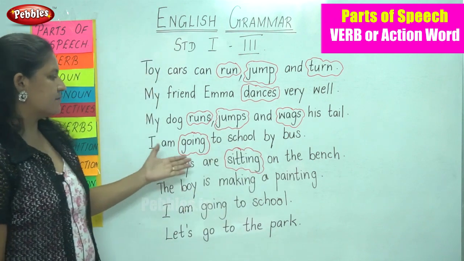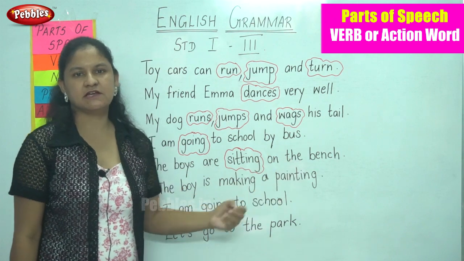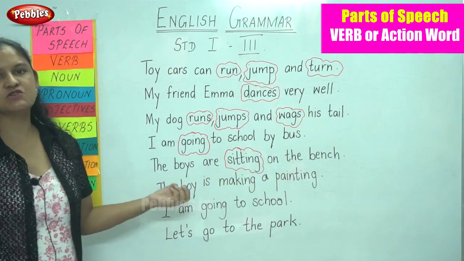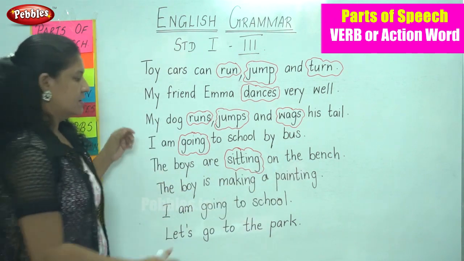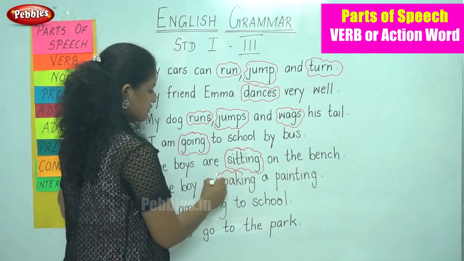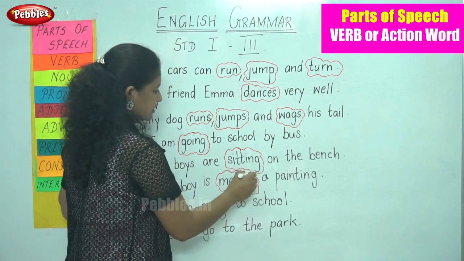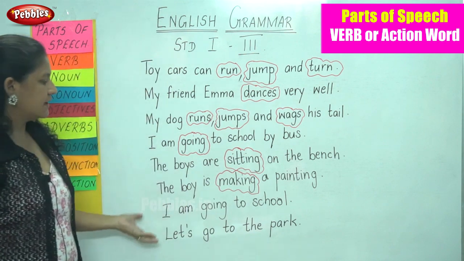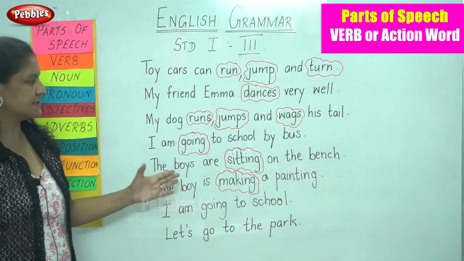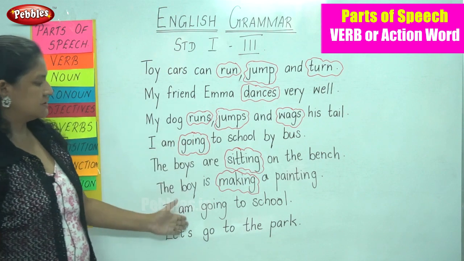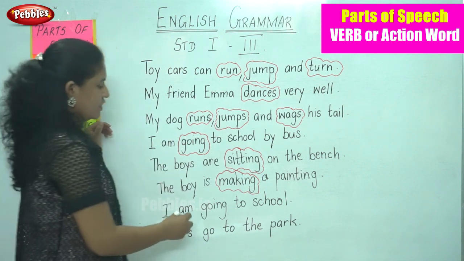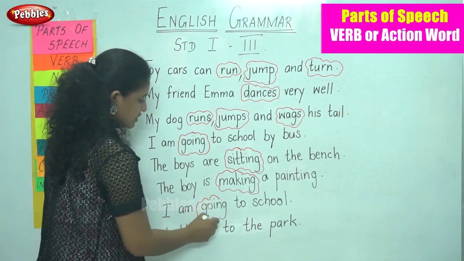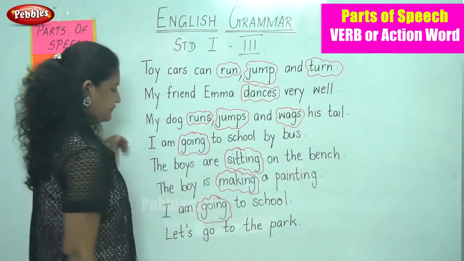The boy is making a painting. So what is the action word there? It is to make something, to do something. So making becomes the verb or the action word. I am going to school. So as I told you, some words are quite frequent. So going becomes the verb or the action word.